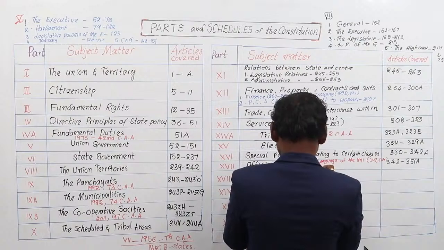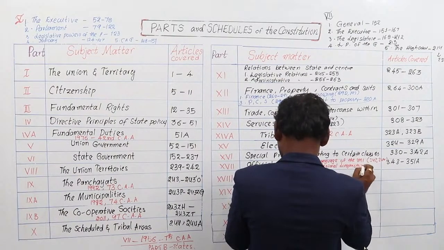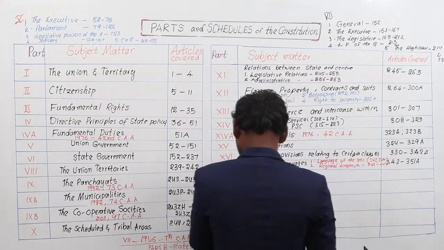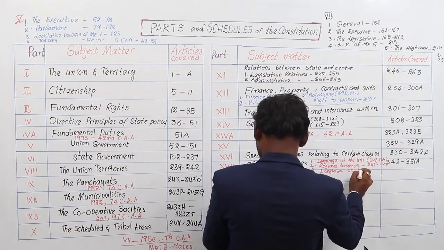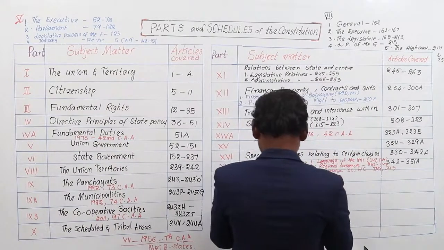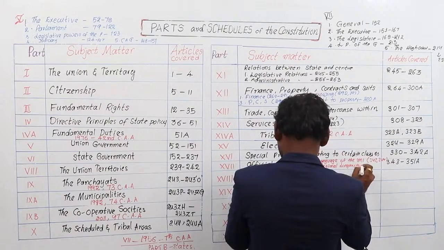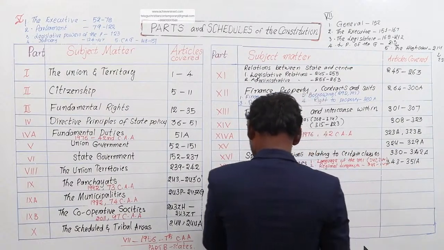Second chapter is regional languages, article number 345 to 347.